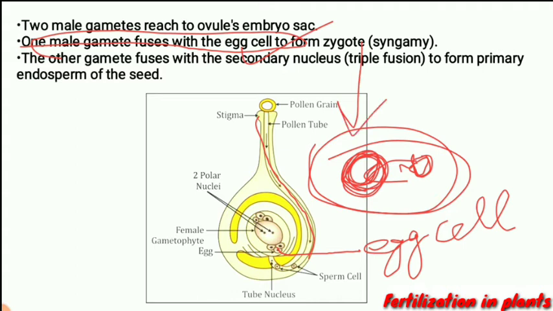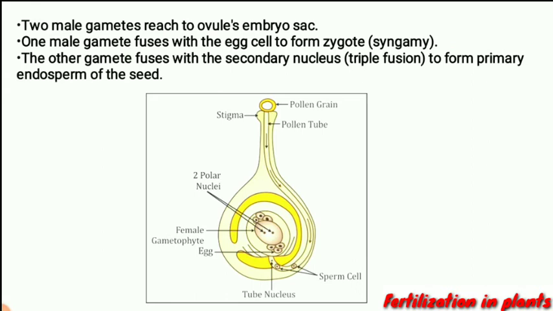The formation of the zygote, when one male gamete fuses with the egg cell, is called syngamy. Now the other male gamete fuses with the secondary nucleus. You can see these sperm cells, meaning two male gametes. This is one male gamete, this is another.